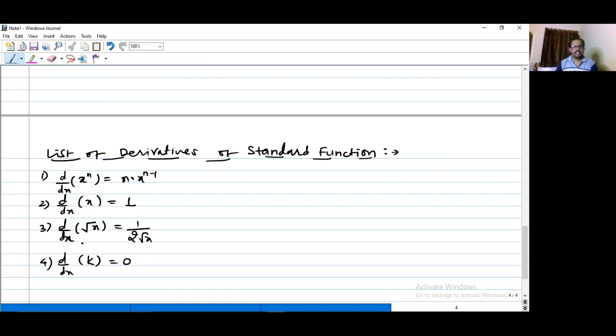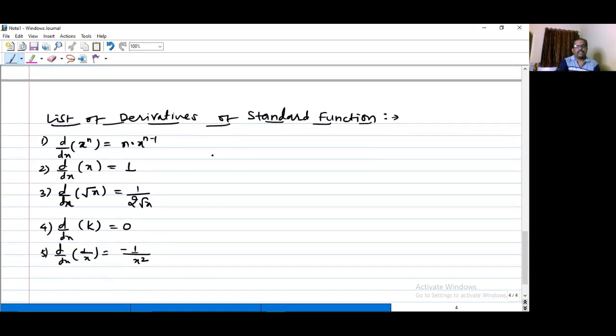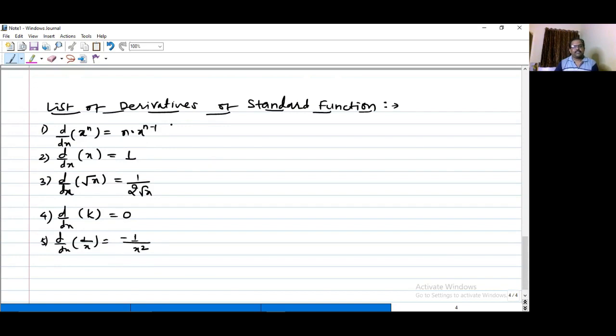Okay, so these are some algebraic functions: x raised to n, x, root x, 1 by x. What is the derivative of 1 by x? The derivative of 1 by x will be equal to minus 1 upon x square, right? So these are some derivatives of algebraic functions. Now we'll see the derivatives of some other functions.